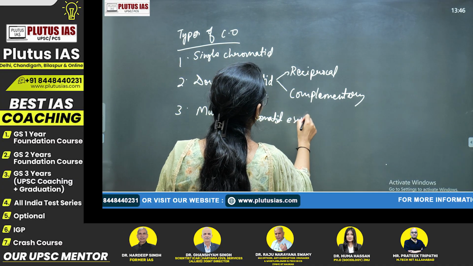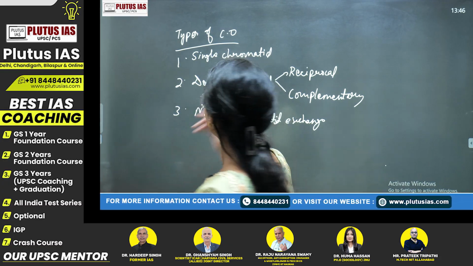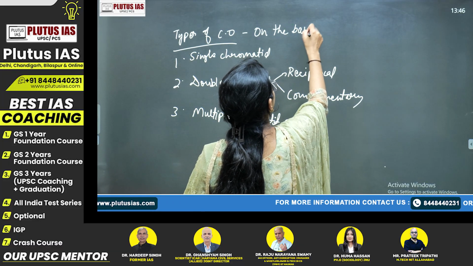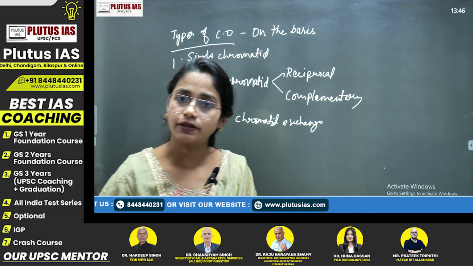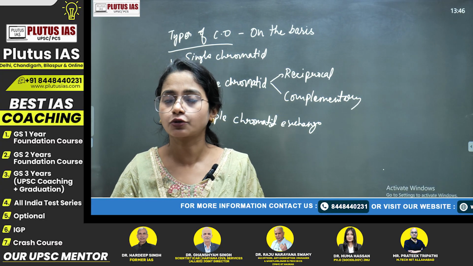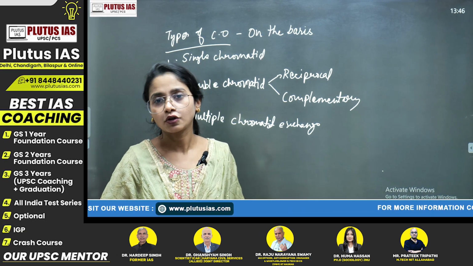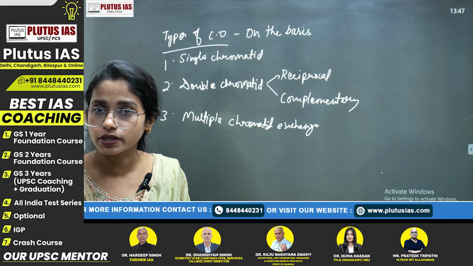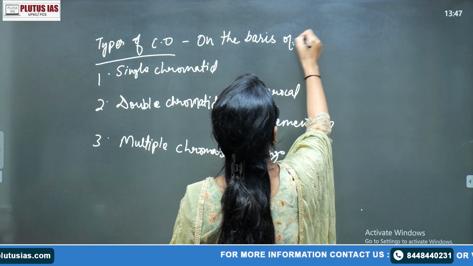We are dividing the types on the basis of chiasma formation. If this is a question in your UPSC, in section A or section B, question number 1 or question number 5, you will not only write about the crossing over process, but also mention the theories, the types and the basic process, along with the diagram. So these are some of the methods on the basis of chiasma.